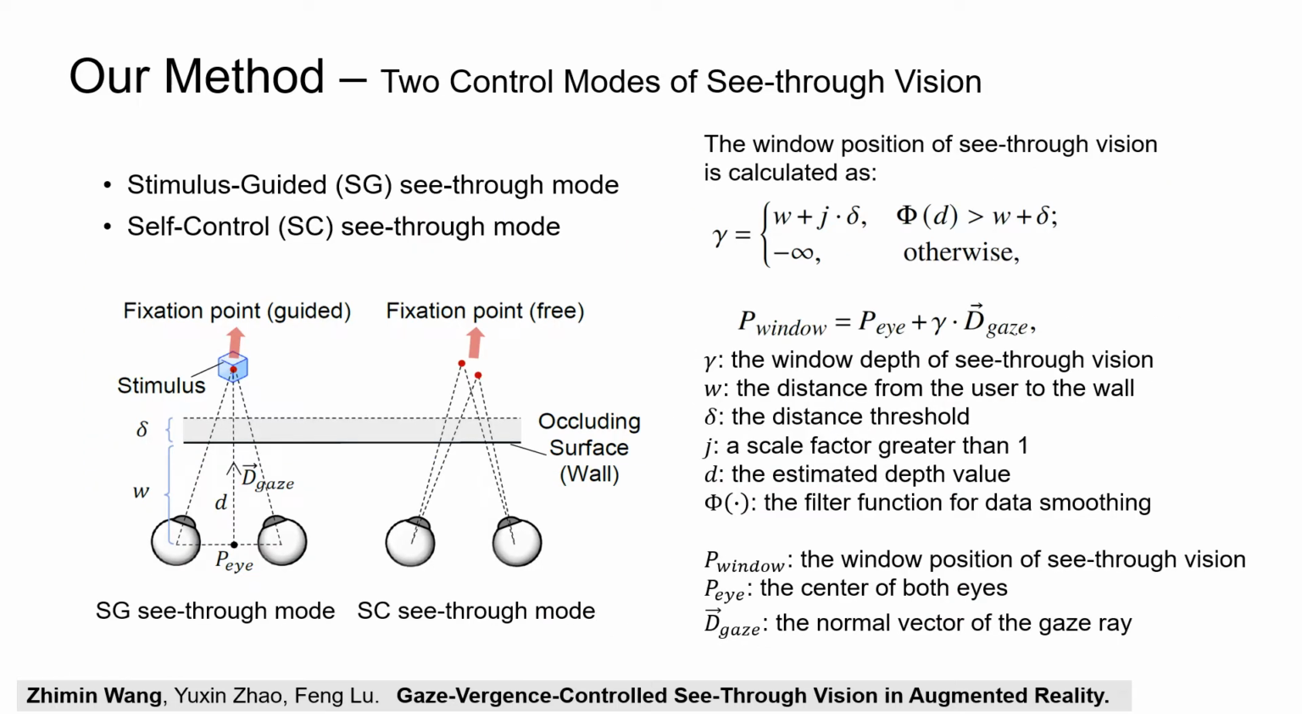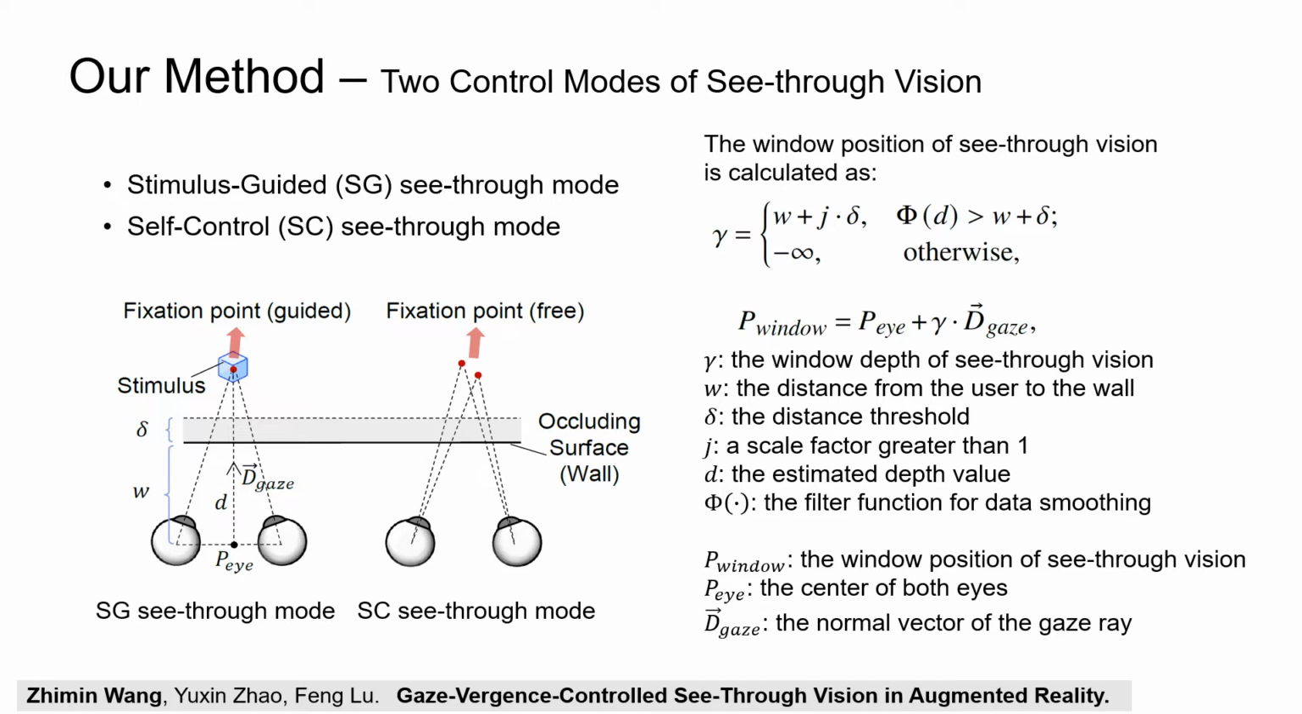Based on our gaze depth computation methods, we design 2 different gaze-vergence-controlled models. One is the stimulus-guided see-through model, and the other is the self-controlled see-through model. The SG see-through model allows users to trigger see-through vision by looking at a semi-transparent virtual stimulus behind the wall, which is similar to our viewing habit.